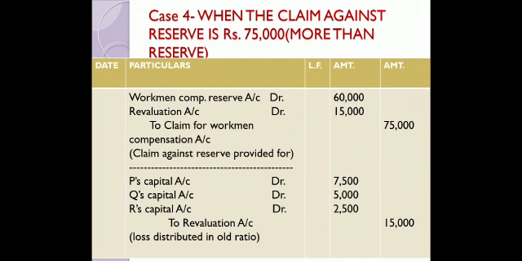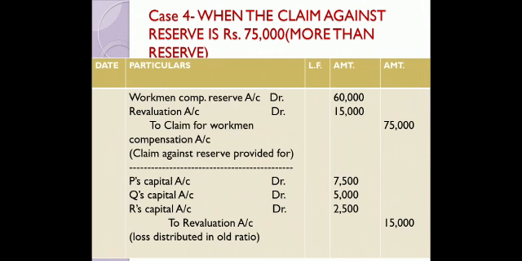When the claim against the reserve is rupees 75,000, which is more than the amount of reserve. You know that we were having a reserve of 60,000 only, and the claim has come to 75,000. Now there is an extra amount of 15,000. So we have to open one account called revaluation account because I have to re-evaluate my liability, reassess my liability.